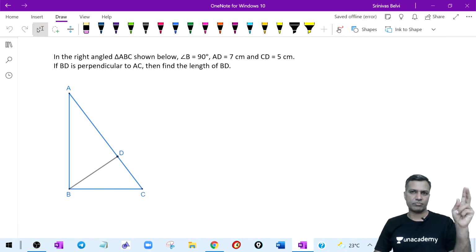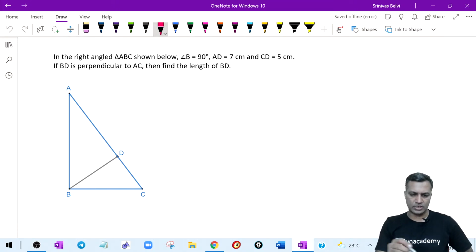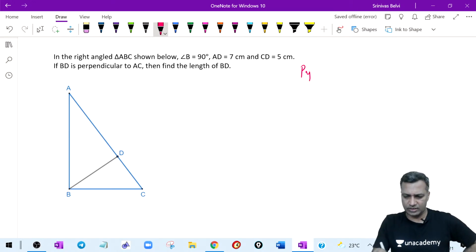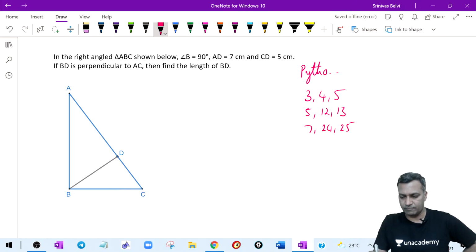Maybe there are two important things I have to talk about regarding right angle triangles, other than Pythagorean triplets. I'm not really looking at questions on Pythagorean triplets. We know that some of the important triplets are 3, 4, 5, with 5 being the hypotenuse. Then you know 5, 12, 13, there are questions built on these triplets, and therefore you have 7, 24, 25. And then you have 8, 15, 17, then 12, 35, 37. Prominently, these are the 5 important triplets.